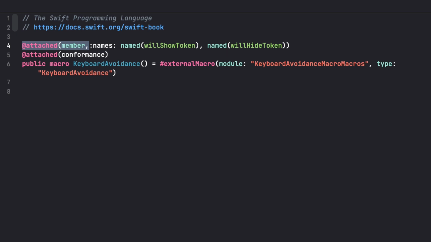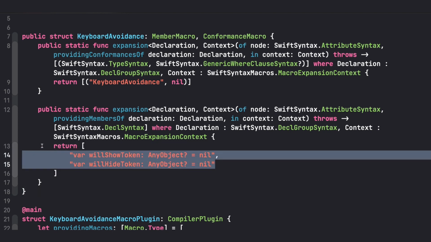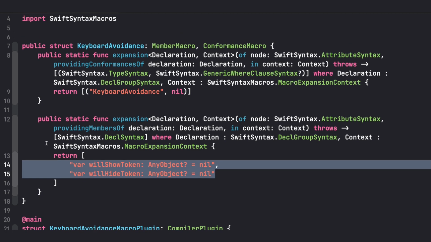To add these members, we just need to define their names and that's it. The compiler will include those new properties or methods or functions or whatever you want, but the new thing here is that it works for properties, and thus the compiler will add that storage at compile time to that type as if you wrote it yourself.